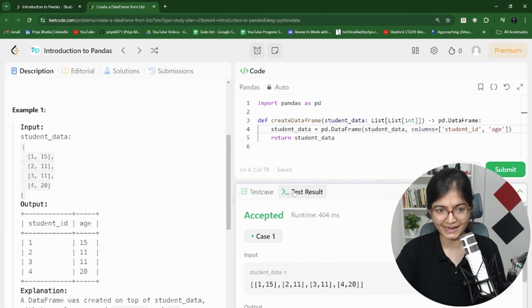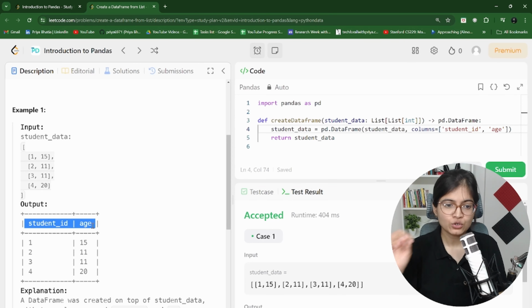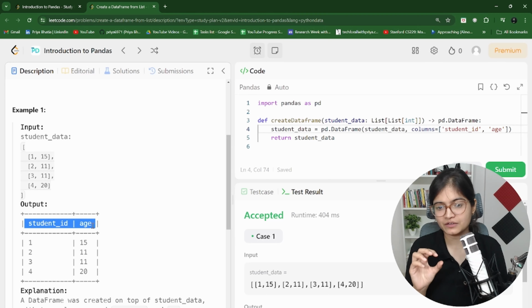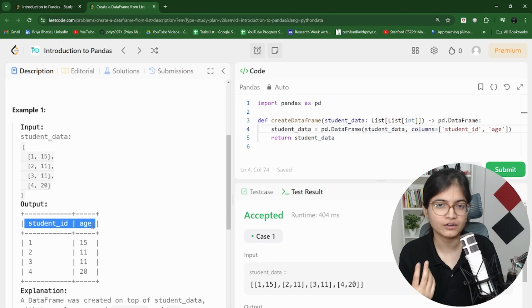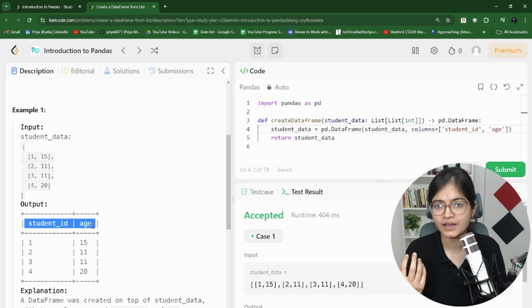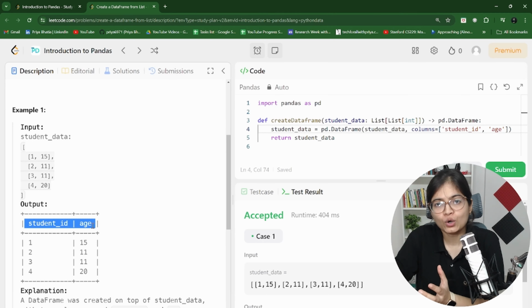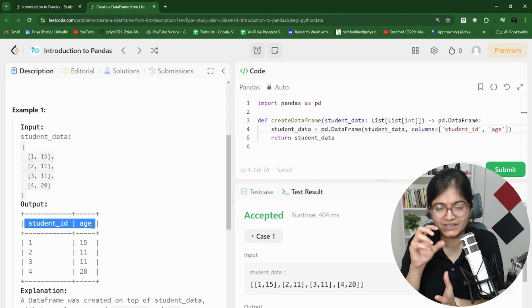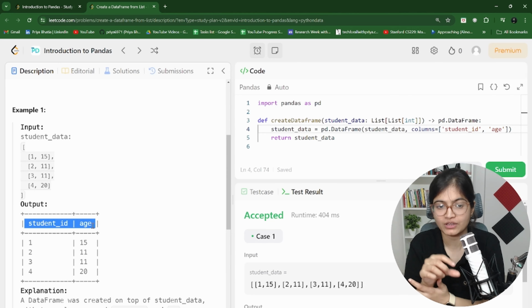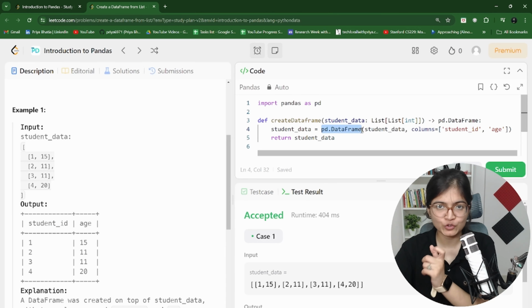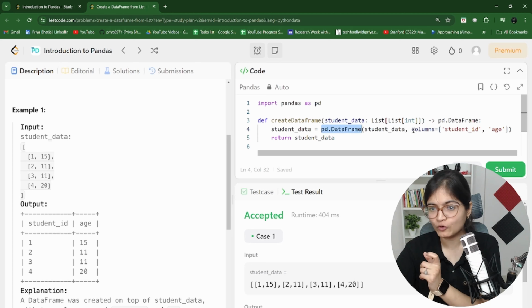This is where you will get an idea. One thing you have to make sure is that whatever the expected output given to you is, you have to frame your result in that manner only. Otherwise, your test cases will not pass and you will face trouble. This is what usually happens in interviews. Many students are aware of what kind of functions we have to use, but they don't know how to show the platform the results we are expected to give. You have to showcase exactly that. For example, previously when I was doing the code, I used the same function, but the only thing is, I had not used the same column.